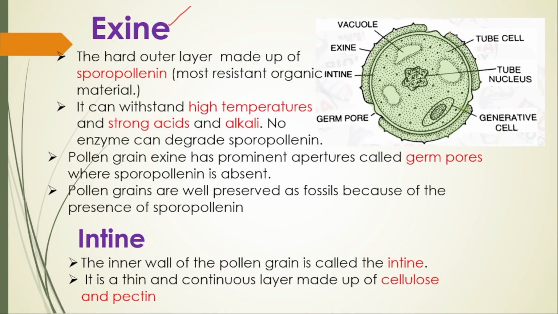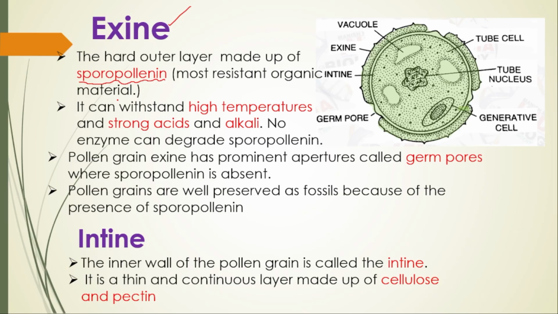This whole thing is called a pollen grain. The outermost layer, exine, we are going to discuss now. This is a hard outer layer made up of what? Sporopollenin, which is very important. The most resistant organic material till today. No enzyme, no temperature, no acid, no alkali can destroy this sporopollenin.